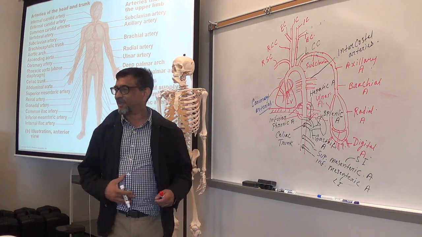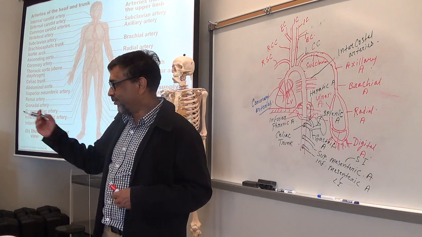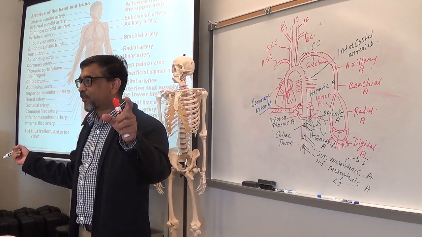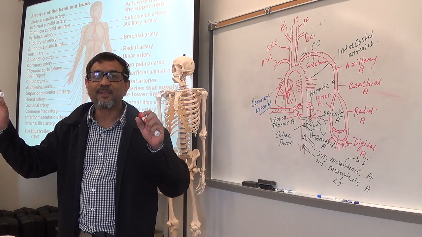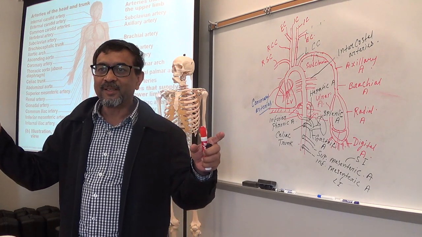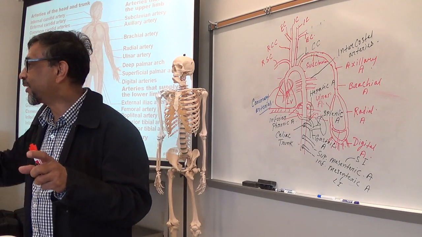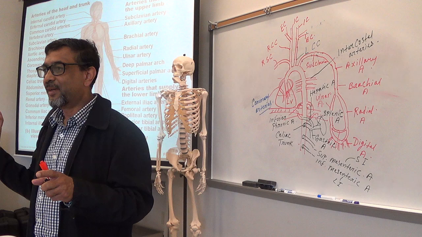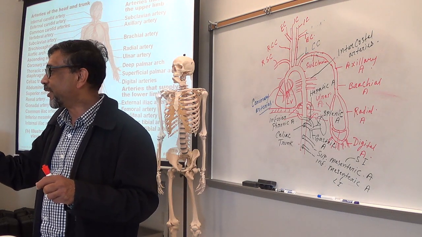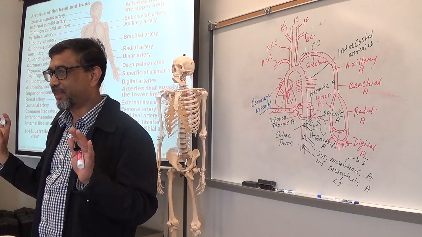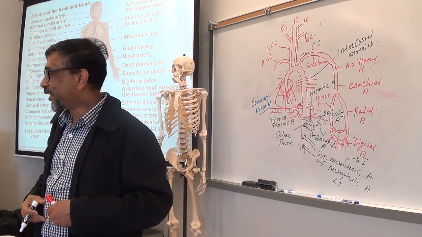So a number of organs are already covered, right? You got liver supplied by hepatic artery, spleen supplied by splenic artery, and you got gastric artery, which supplies the stomach. And you also got superior mesenteric and inferior mesenteric for small intestine and large intestine. Make sense? But you have other organs too.